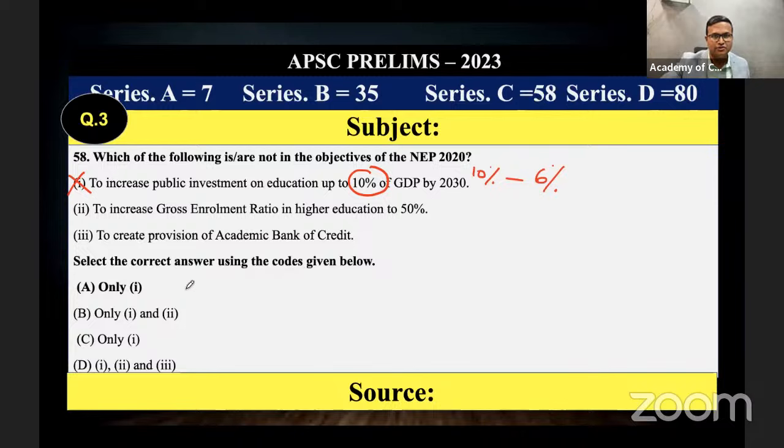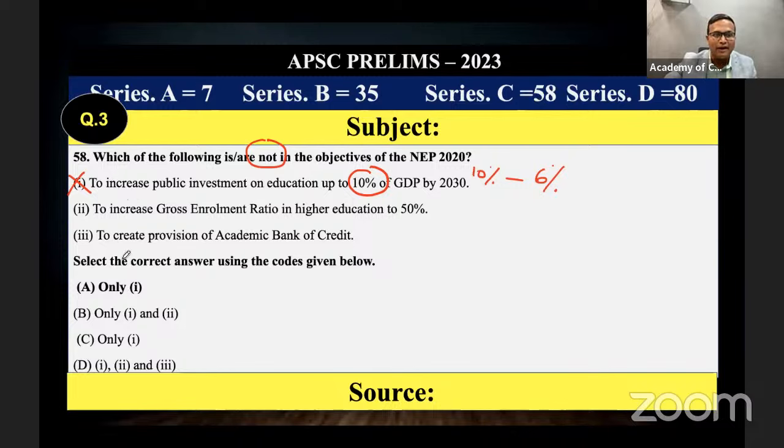Select the correct answer using the codes given below. The question is, which of the following is not correct? This is also a trick UPSC used earlier, and I also got confused. And which of the following is not correct? In the objectives of the National Education Policy, this is 6%.